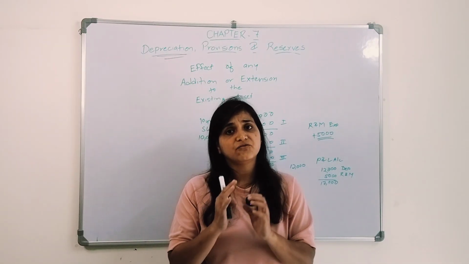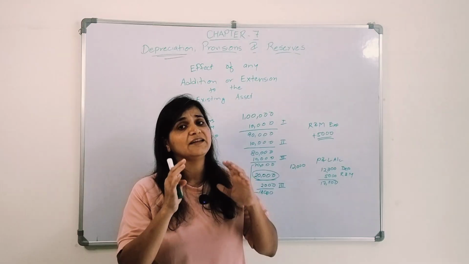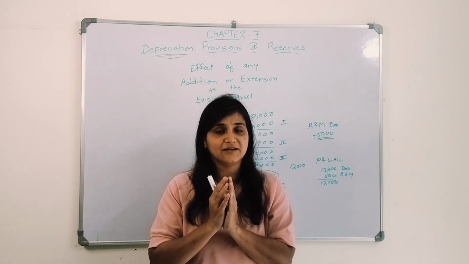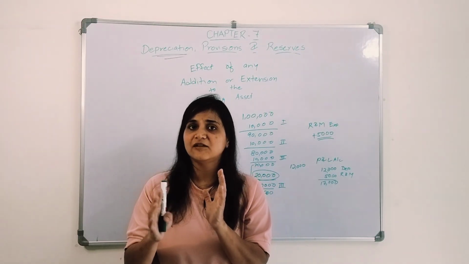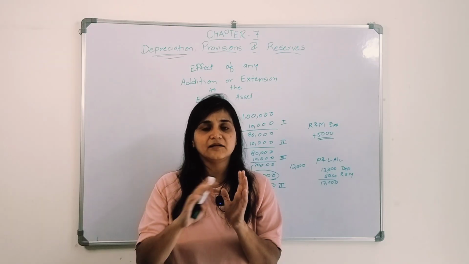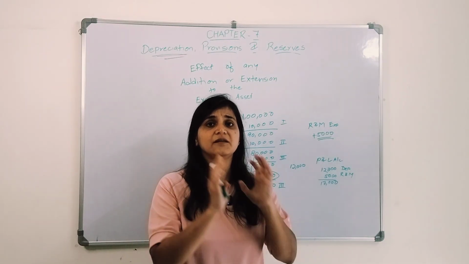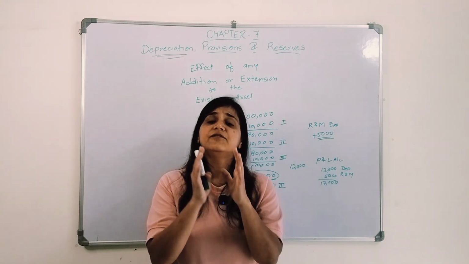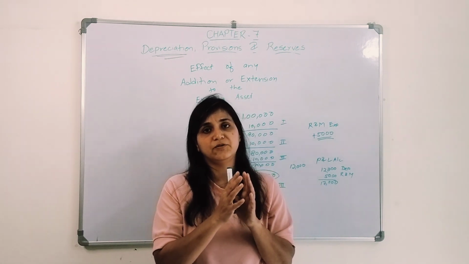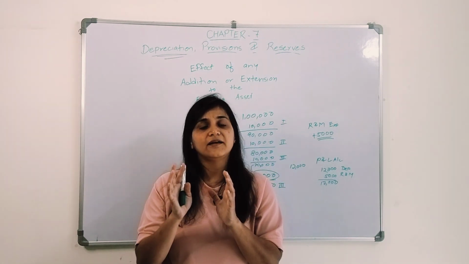And the fourth part that we discussed is any addition or extension to the existing asset. Any addition or extension, we need to capitalize it. We are not supposed to consider the whole expense as a revenue expense. We will capitalize it and charge depreciation on that particular addition or extension.